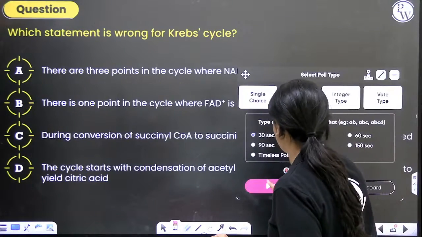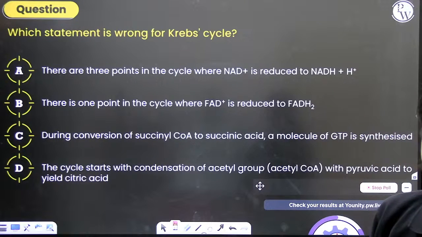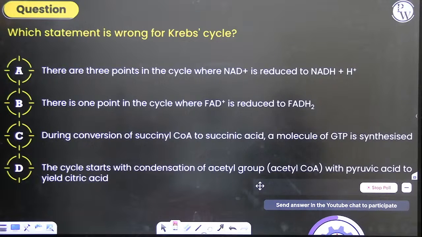Next question. It's a lengthy question. Options are very long. Which statement is wrong for Krebs cycle? Read carefully. There are 3 points in the cycle where NAD plus is reduced to NADH and H plus. There's 1 point in the cycle where FAD is reduced to FADH2. During the conversion of succinyl-CoA to succinic acid, a molecule of GTP is synthesized. The cycle starts with the condensation of acetyl group with pyruvic acid to yield citric acid.